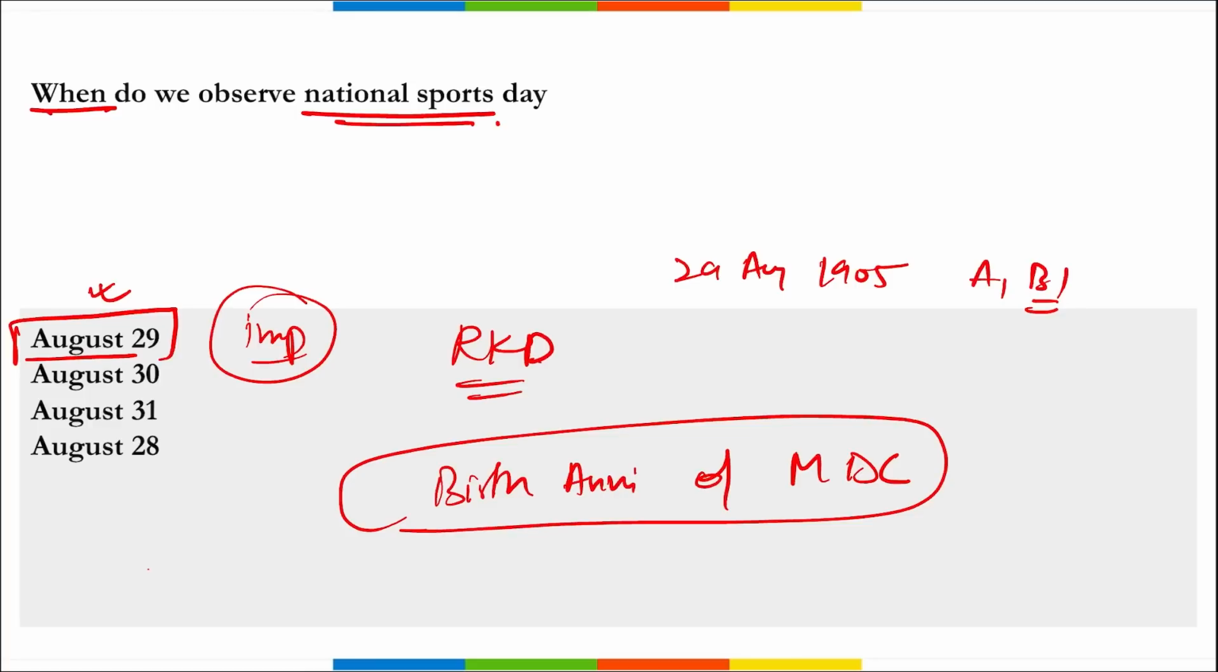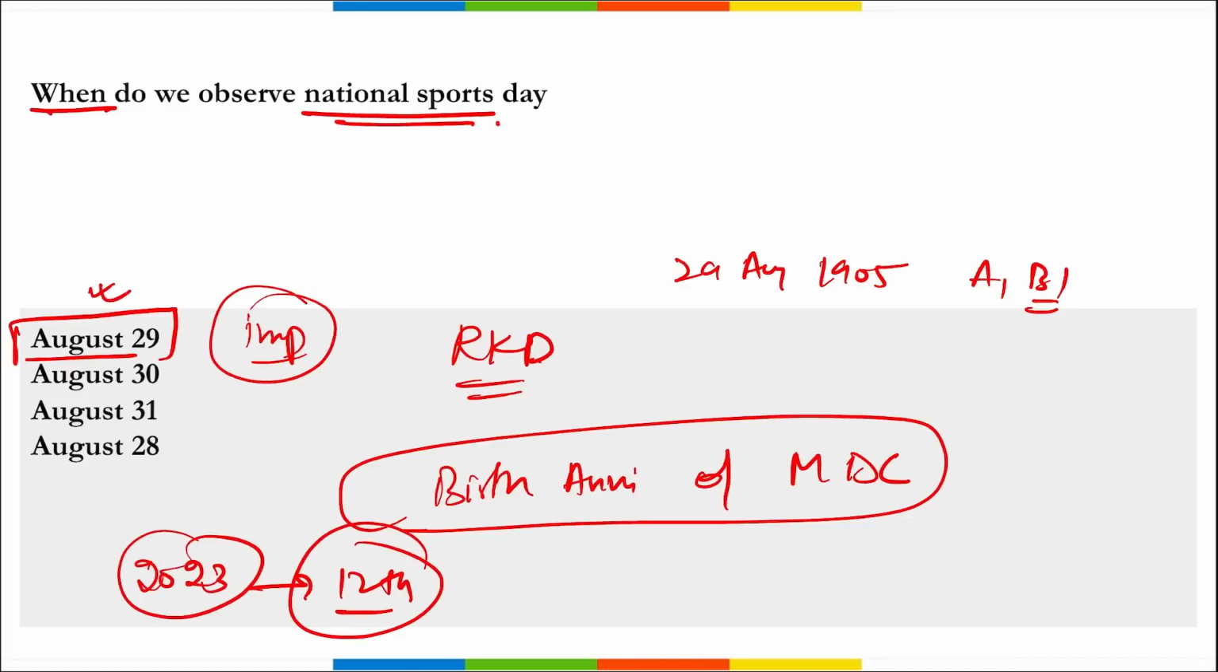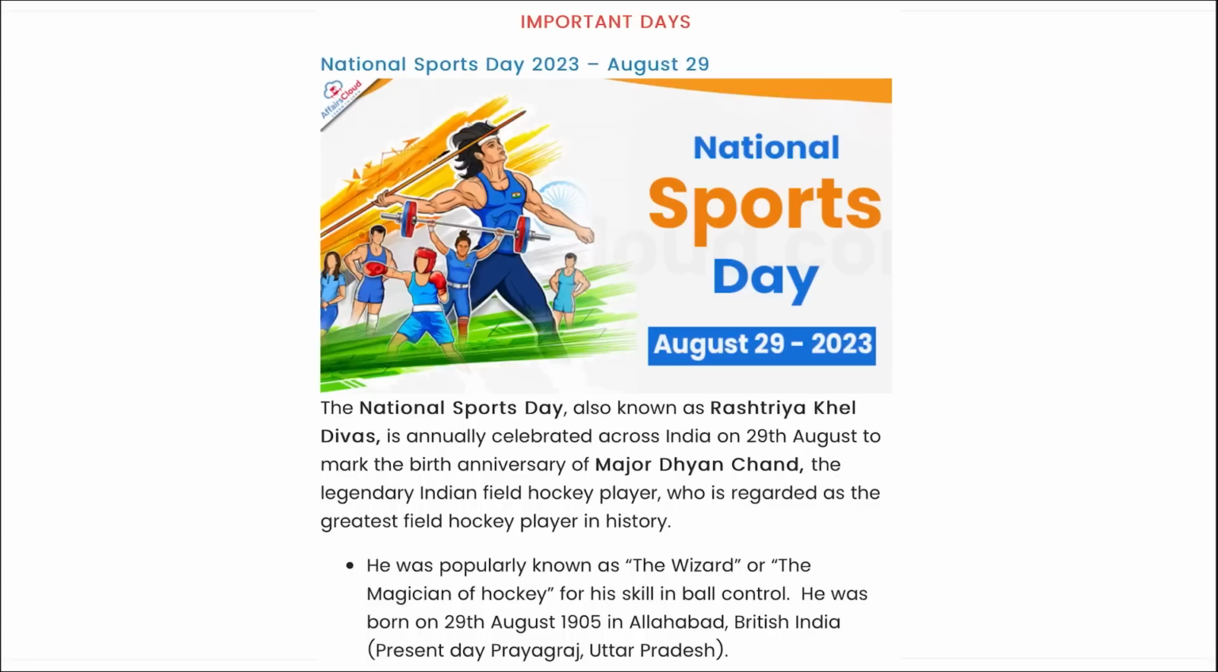Right? And in the year 2023, we observed the 12th edition of Rashtriya Khel Divas or National Sports Day. So we can say that first time when was it observed? It was observed in 2012.